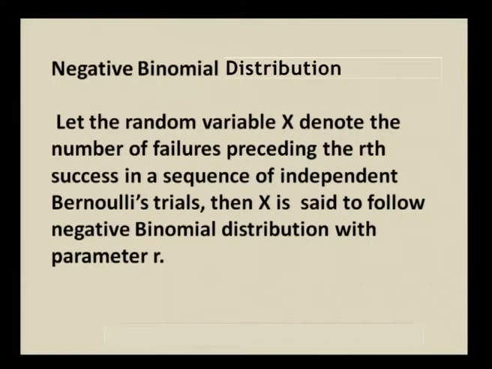So, what is a negative binomial distribution? It is exactly opposite to the binomial distribution we have already studied. Let the random variable x denote the number of failures, whereas in binomial distribution x was denoting the number of successes. So, here random variable x is going to denote the number of failures preceding the rth success in a sequence of n independent Bernoulli trials. Then x is said to follow negative binomial distribution with parameter r.